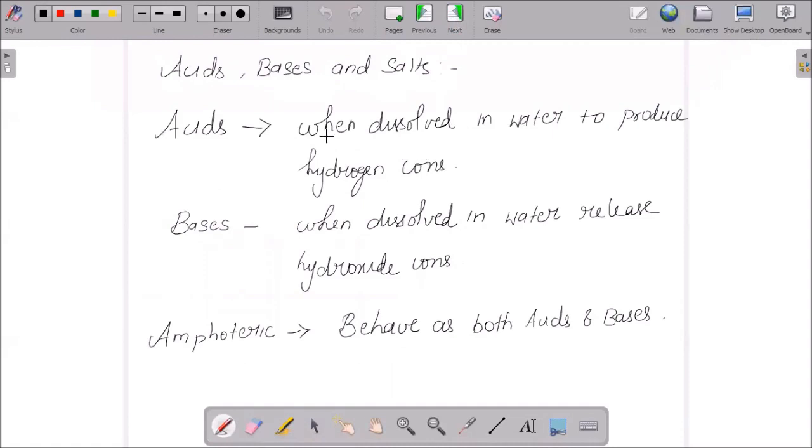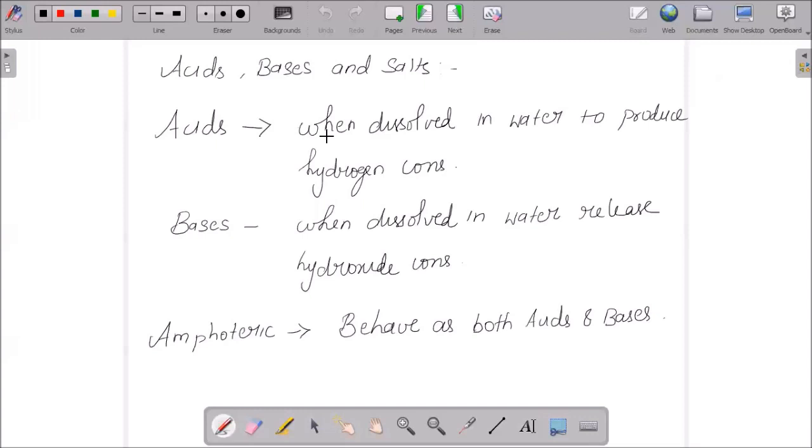And it's very important to learn about acids, bases and salts because we have questions in equilibrium related to pH. Acids, when dissolved in water, produce hydrogen ions, and bases, when dissolved in water, release hydroxide ions. One more important factor is amphoteric. What is amphoteric? Any substance or solution that has the tendency of behaving as both acid and base.